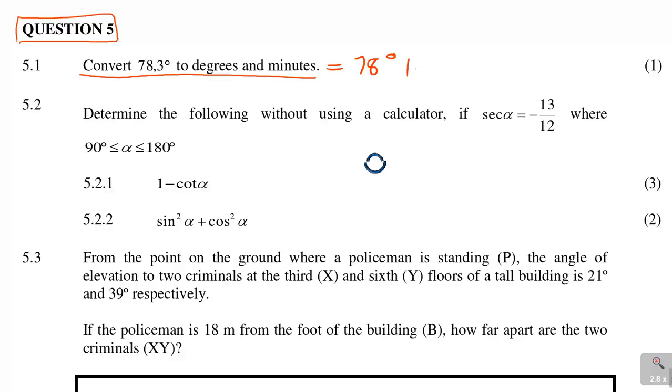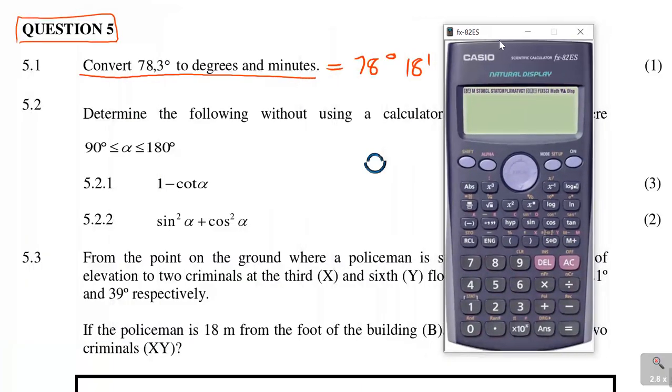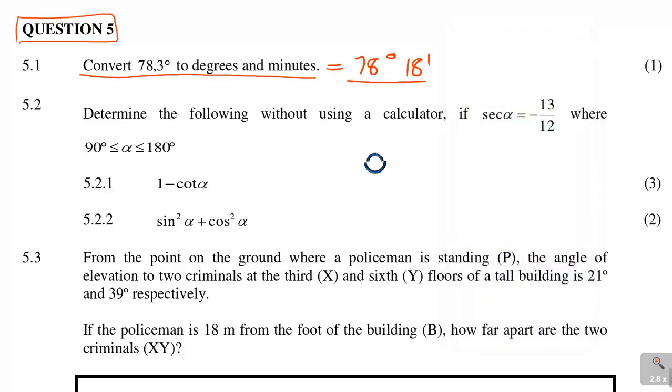So this is equal to 78 degrees 18 minutes. I think you saw what I just did. You just come here in the calculator, you say 78.3 and then you press that, say equal to, it gives you minutes. But if you want to do it longer, you see this 78.3, it's actually 0.3 that you're converting to minutes. You multiply it by 60. You can see that it is 18 minutes. So it will be 78 degrees 18 minutes.